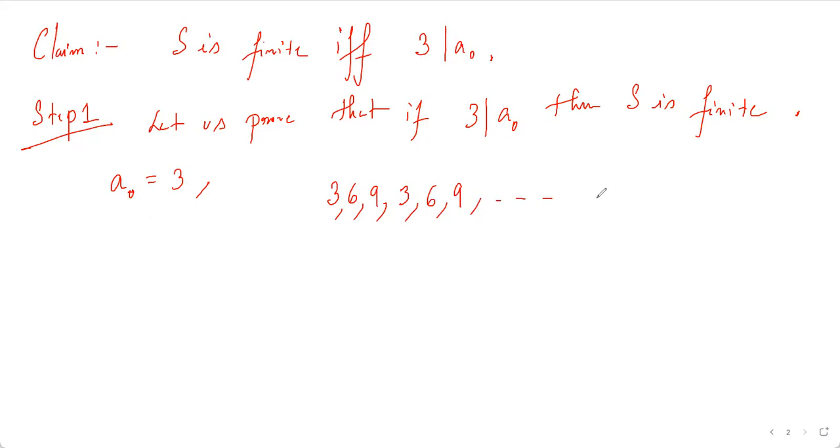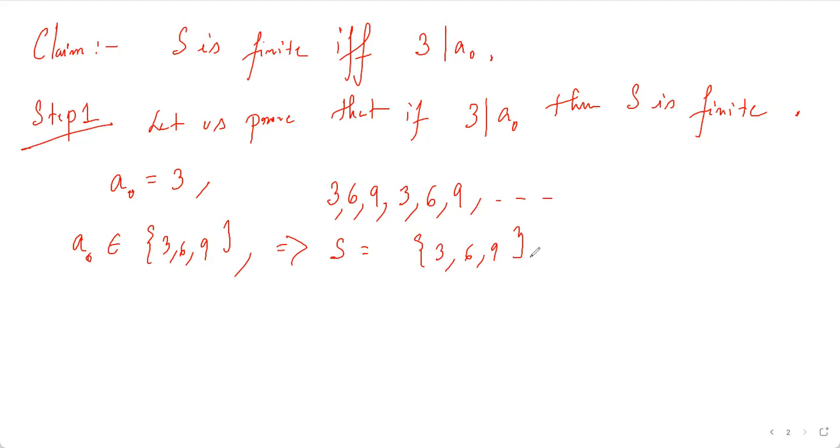So the number of distinct elements in this sequence is 3, which are 3, 6, and 9. So if A naught belongs to 3, 6, or 9, then S is nothing but 3, 6, 9.